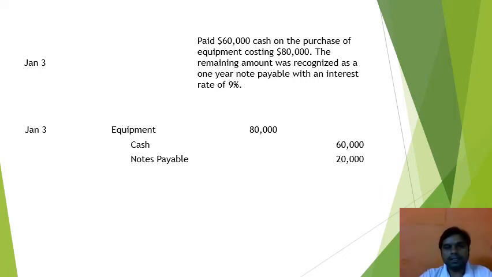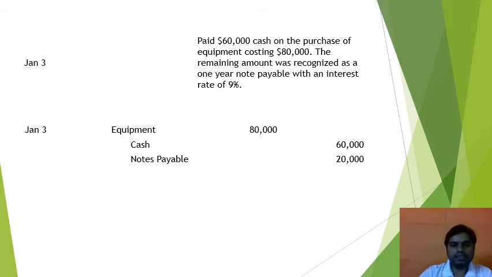It means the company has purchased equipment of a total amount of $80,000, in which the company has paid $60,000 in cash, and the rest, which is $20,000, the company will pay in 1 year, and the company will also pay 9% interest after 1 year, right?